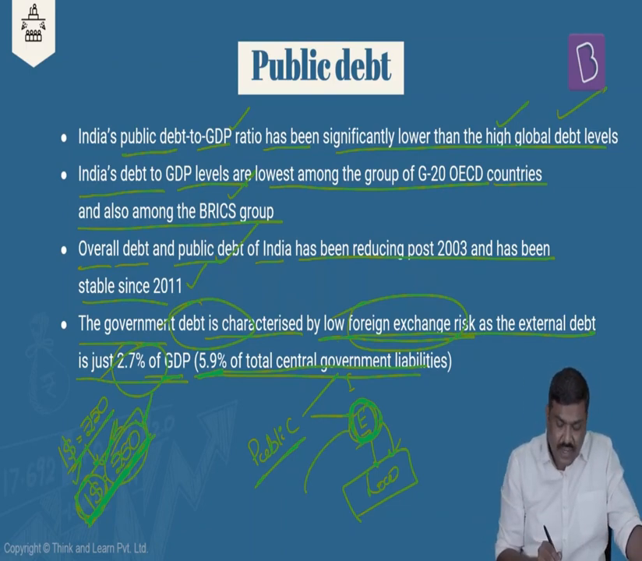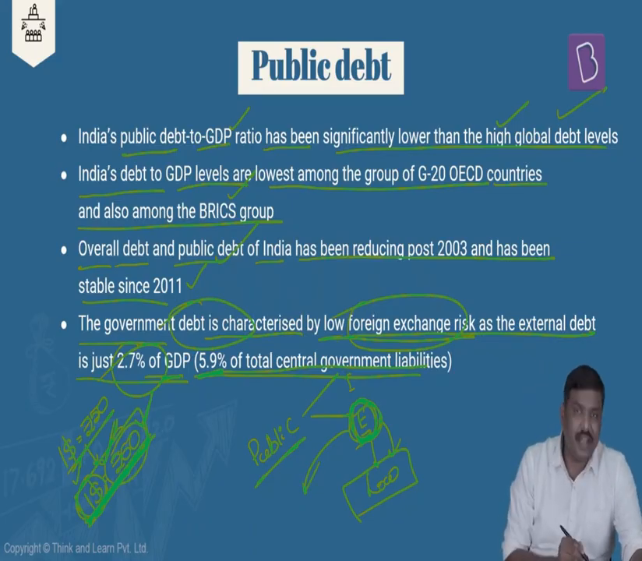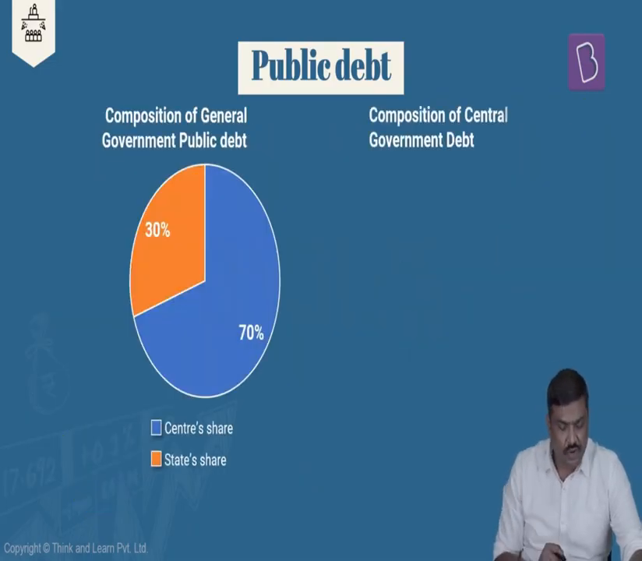So when your borrowings in the external market are very, very low, the exchange rate risk, or the risk that you will be facing because of exchange rate volatility, will be very, very low. Next, composition of the debt as such.